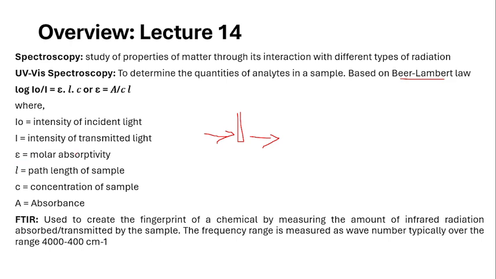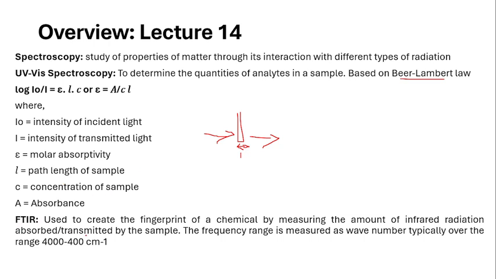Then epsilon is the molar absorptivity, which is constant for each substance, and L is the path length. Usually the path length is the cuvette size. The most commonly used one is 1 centimeter. And then C is the concentration of the sample. What is the concentration present in it? Next, A is the absorbance. Absorbance is directly proportional to this concentration.